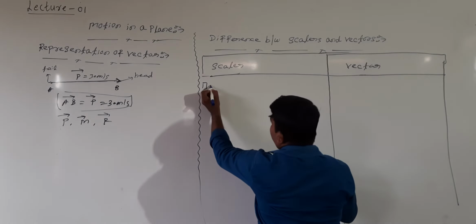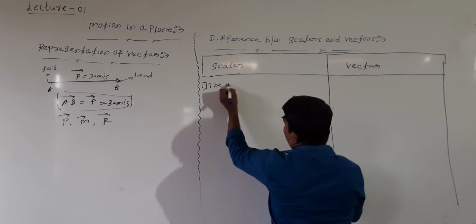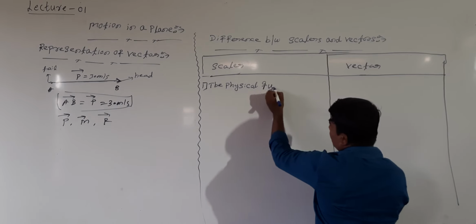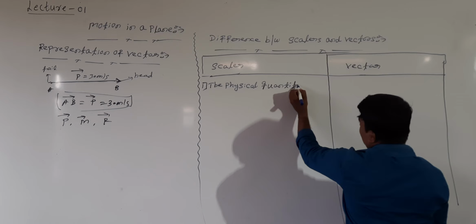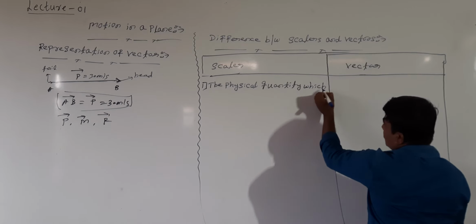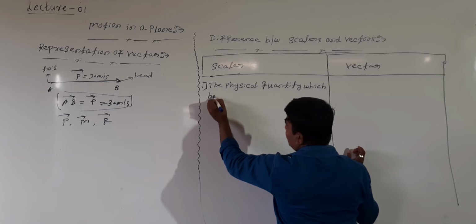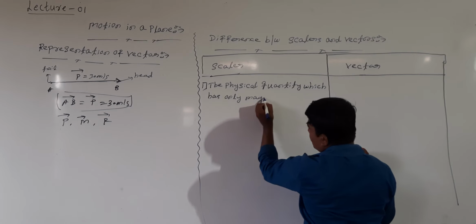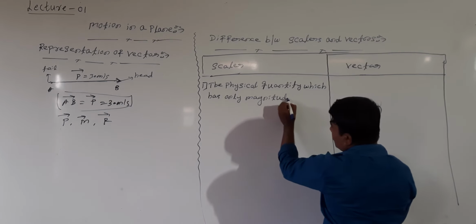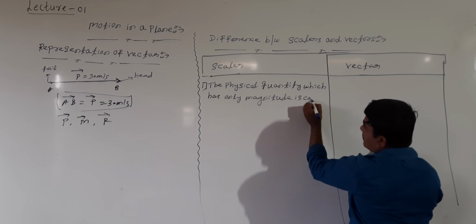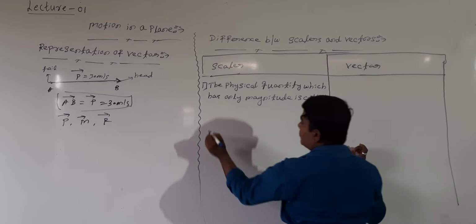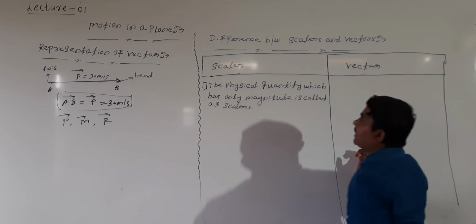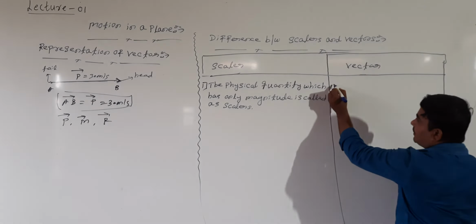The physical quantity which has only magnitude is called a scalar. Right? Then what about a vector?